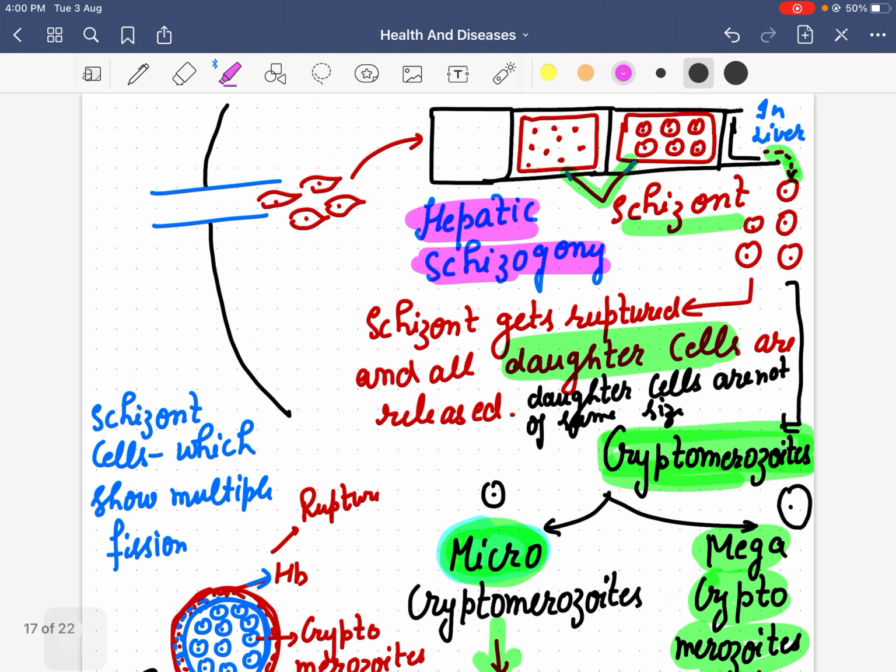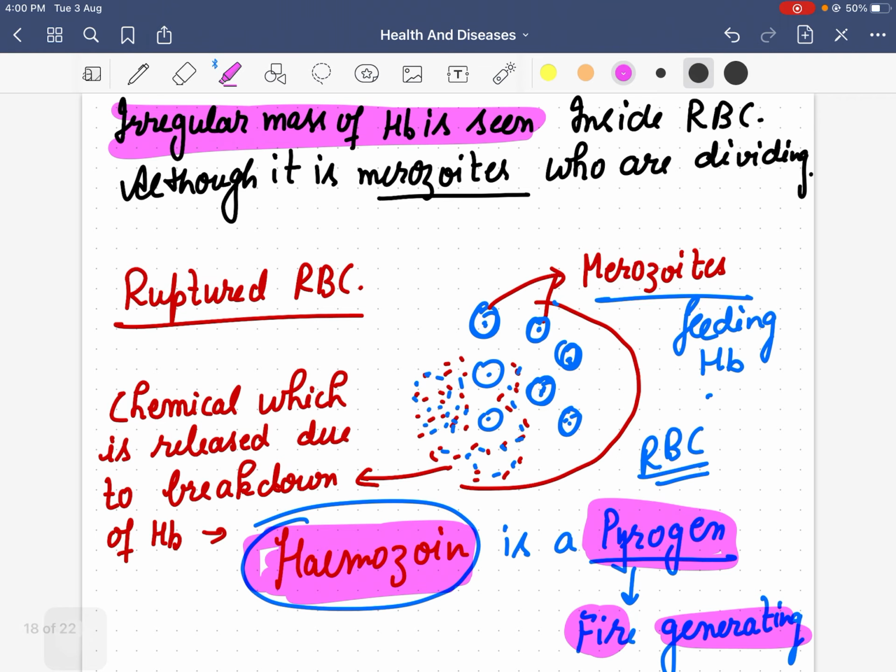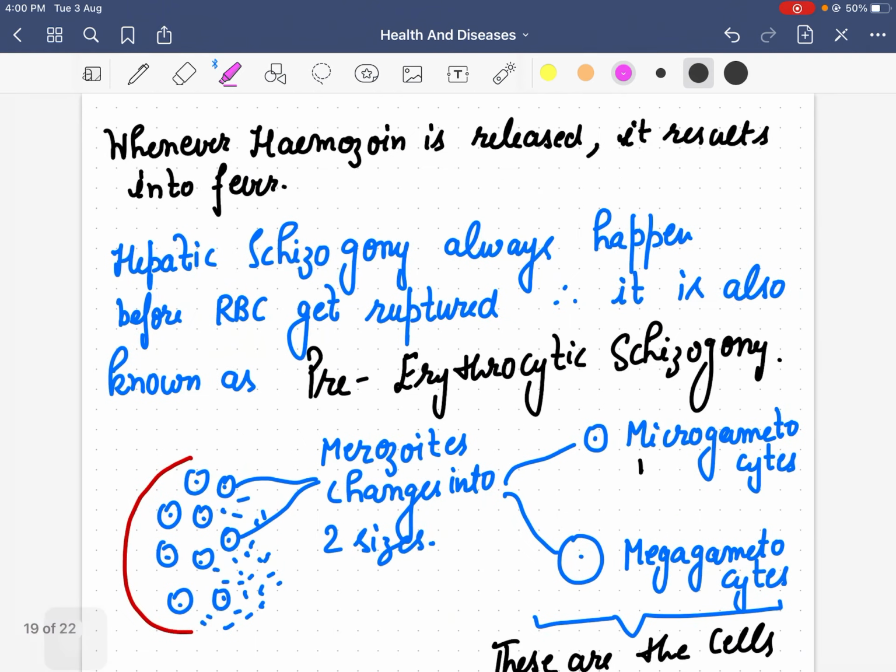So here we have finished the schizogony at two stages, one is the hepatic and one is at the RBC. So now multiple fission is complete. Now we are moving to the gamogony and sporogony. Whenever hemozoin is released, it results in fever.